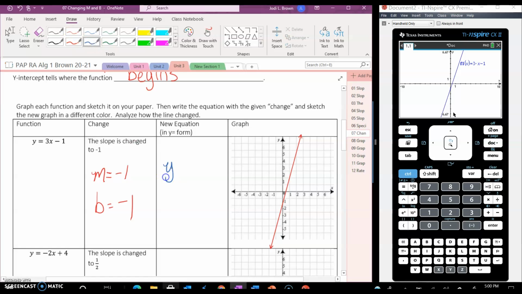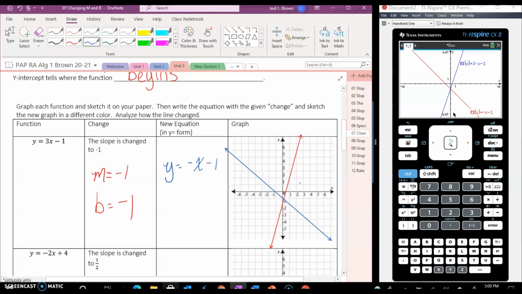So my new equation is y equals -1x minus 1, okay? So if I hit tab over here, I'm going to do -x minus 1, and I'm going to hit enter. Oh, and it graphs it in a different color. That's awesome. Okay, and so let's do that, -1x. And that's about what it looks like. Okay, those are close to what it looks like there.